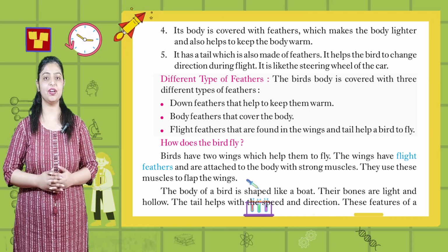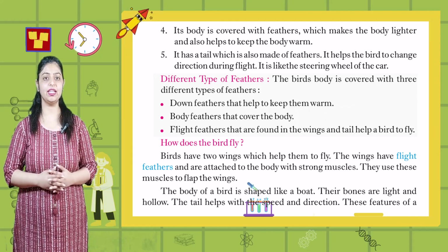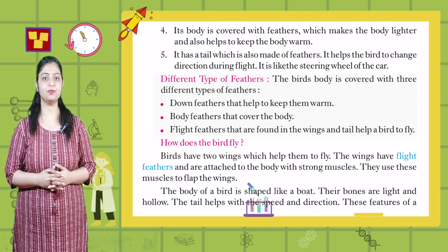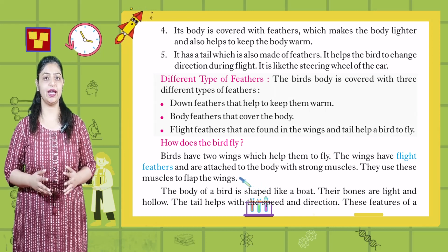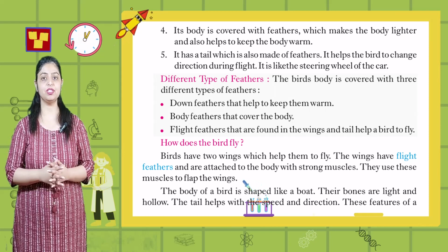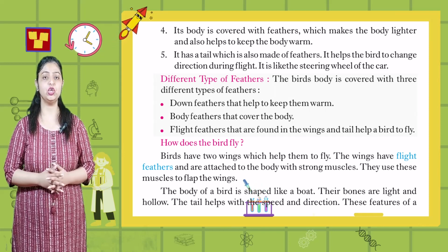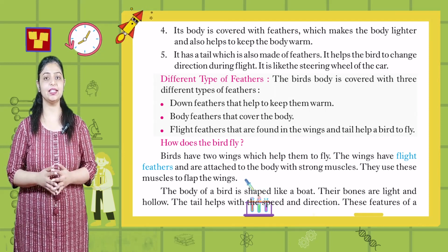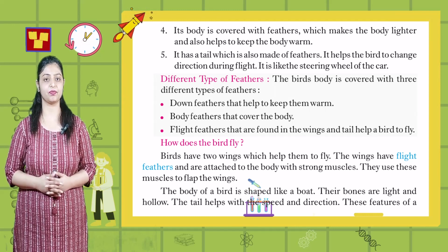Its body is covered with feathers which makes the body lighter and also helps to keep the body warm. It has a tail which is also made of feathers. It helps the birds to change direction during flight. It is like the steering wheel of the car.